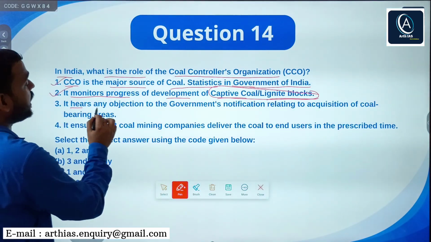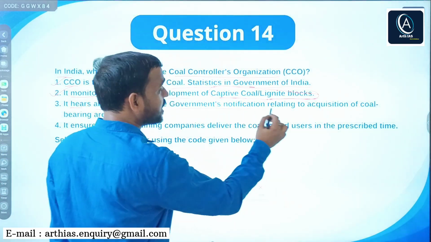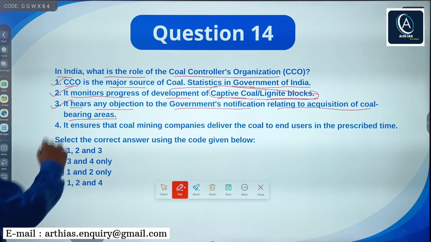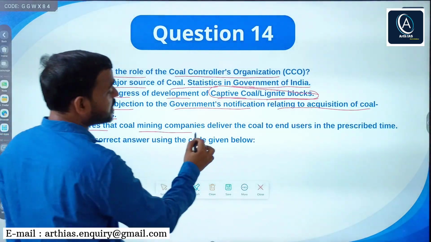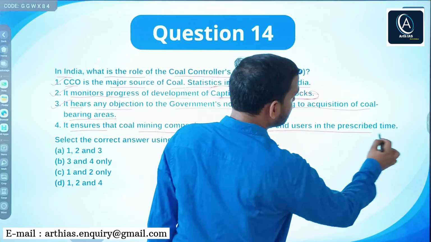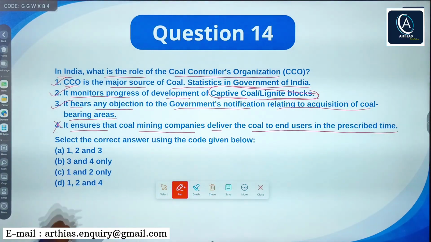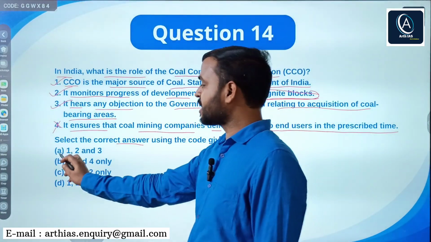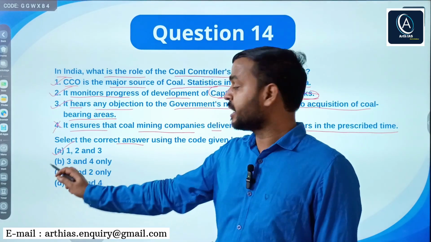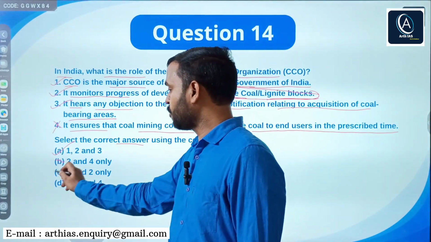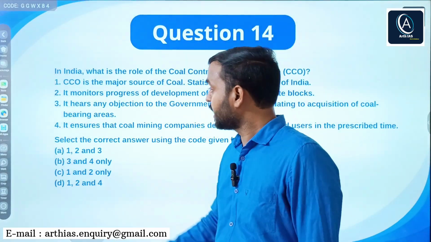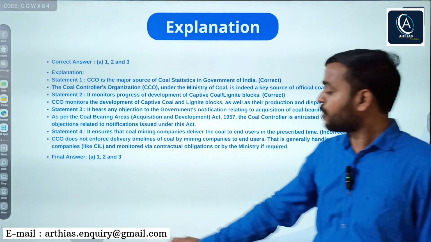Next, it hears any objection to the government's notification relating to acquisition of coal bearing areas. Also correct. Last, it ensures that coal mining companies deliver the coal to end users in prescribed time. No, this is not the function or role of CCO. So only statements 1, 2 and 3 are correct. Now check the correct answer. Option A says 1, 2 and 3. Obviously option A is the right answer. No need to go for B, C or D. Here is the explanation. You can read.